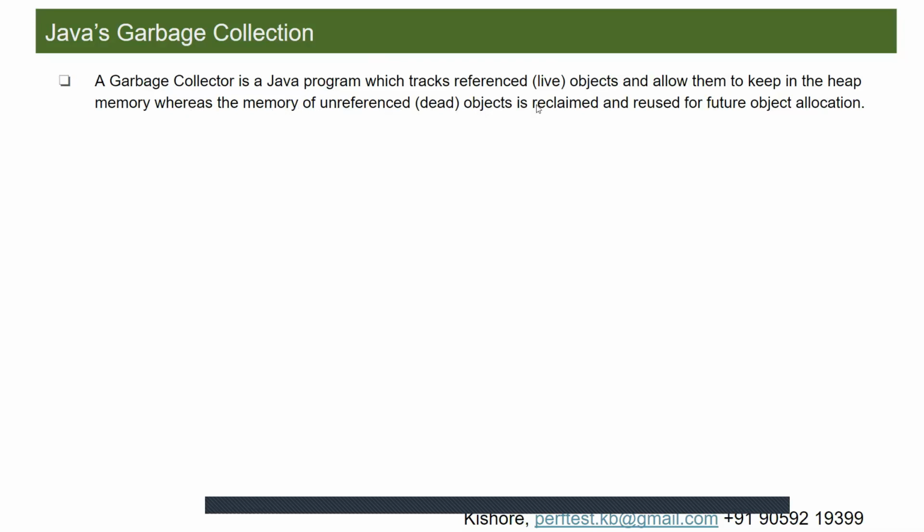Whereas memory of unreferenced objects, or dead objects, is reclaimed and reused. Dead objects are removed and that memory will be reclaimed. They occupy certain memory, right? That memory will be reclaimed and reused for future object allocation. Is it clear what is meant by garbage collection? Yes.